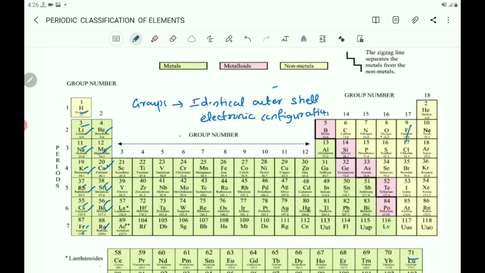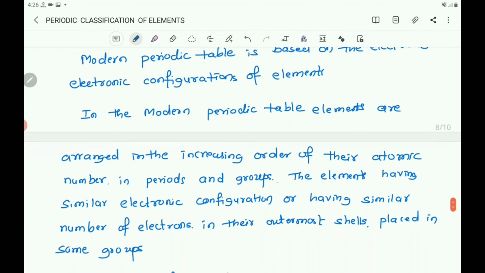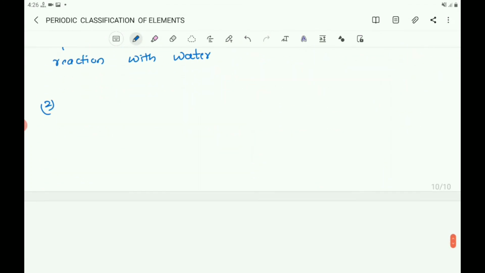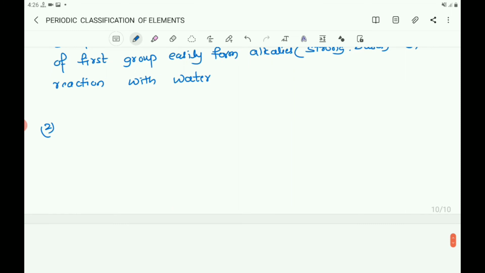These are the 6 elements in the second group. So write second group contains 6 elements.